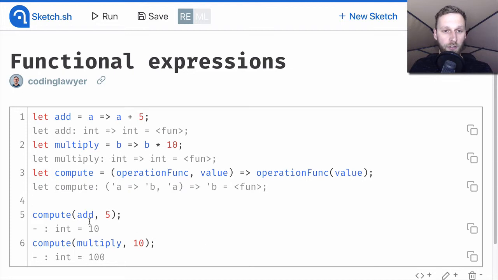We called our function twice. First, we passed the add function and the integer as arguments. The compute function passed the integer to the add function and returned the result. And secondly, we passed the multiply function and the integer. The compute function passed the integer to the multiply function and returned the result. We can also pass a function as an argument to the recursive function.